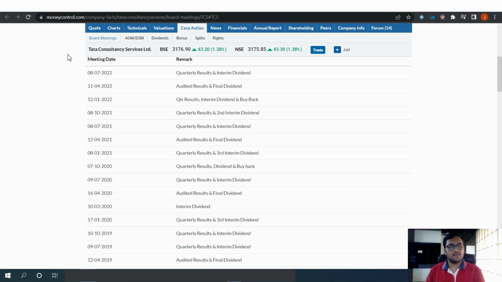And again, the company will announce the buyback. Then there will be a next date, a record date. Till the record date, you need to have the shares in your demat account if you want to be eligible for the buyback. And again, like I told you, one day before the ex date, you need to buy the shares. That is the latest by which you can buy the shares if you want to be eligible for the buyback, right? So yeah, that was all that I wanted to talk about this particular corporate action, that was buyback.